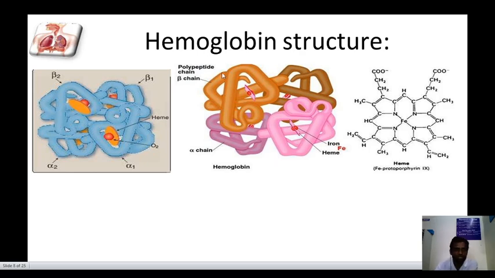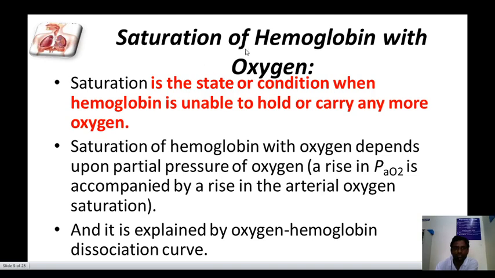This is the structure of hemoglobin, which we saw in the last lecture when we studied the pigments: globin, a protein group, and heme, containing iron. Saturation of hemoglobin with oxygen: saturation is the condition when hemoglobin is unable to carry any more oxygen.